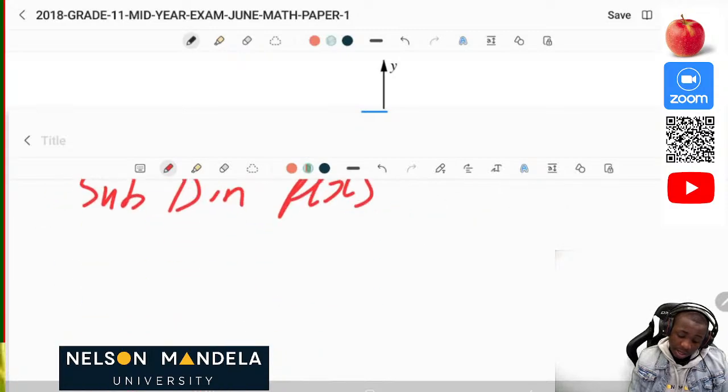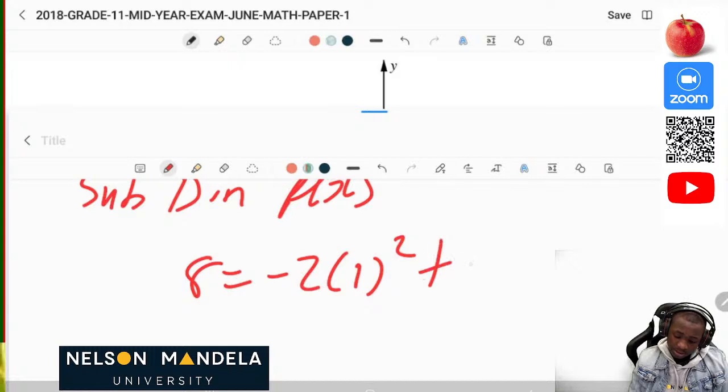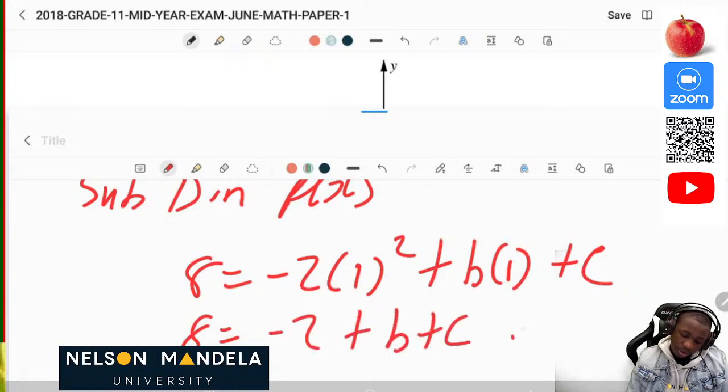So it's going to be 8 is equal to negative 2 times 1 squared plus b times 1 plus c. Now we have 8 is equal to negative 2 plus b plus c. This will be our equation 1.